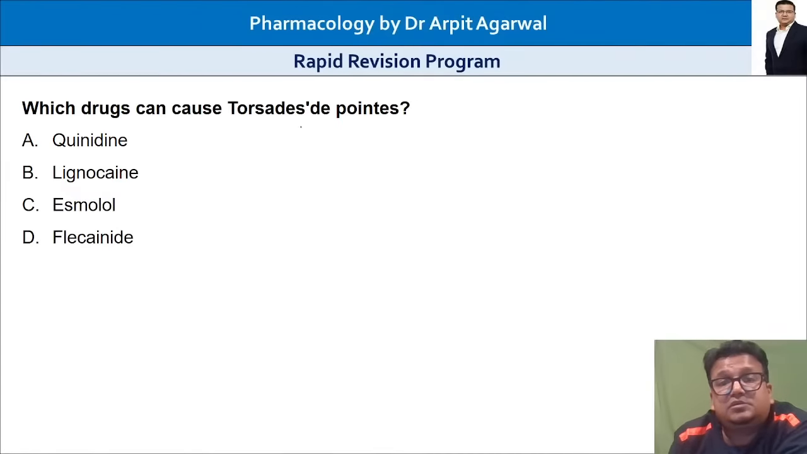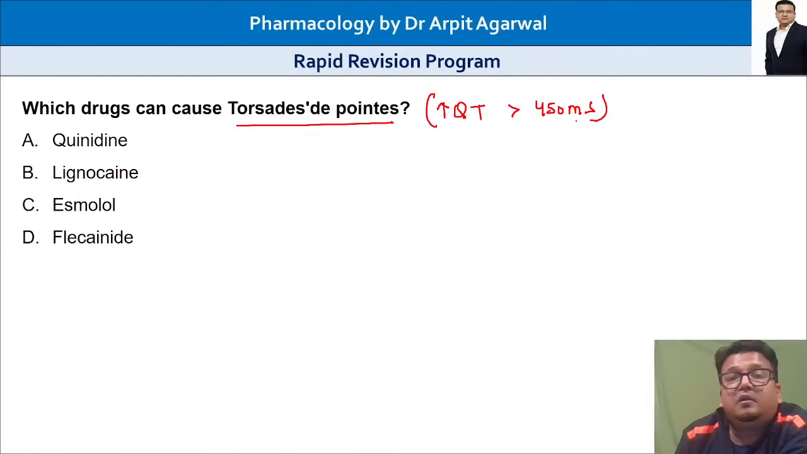Which drugs can cause torsades de pointes? Very important topic. Torsades, when the QT interval goes above 450 milliseconds, then a polymorphic ventricular tachycardia occurs, that is called torsades de pointes. Which of these drugs can cause torsades de pointes?